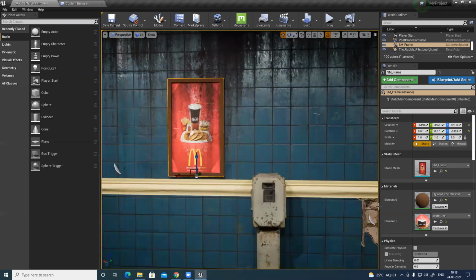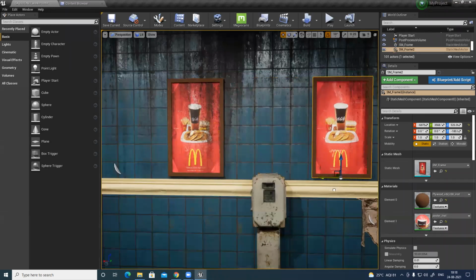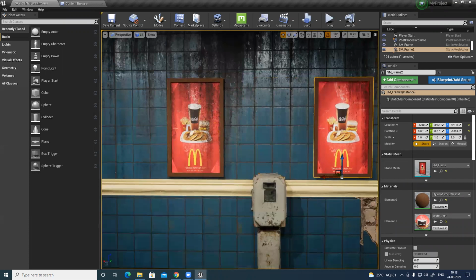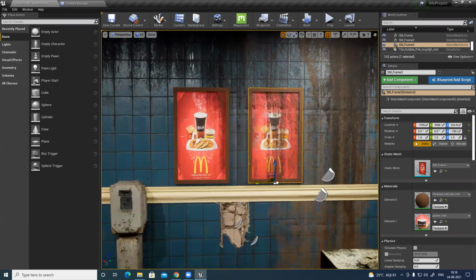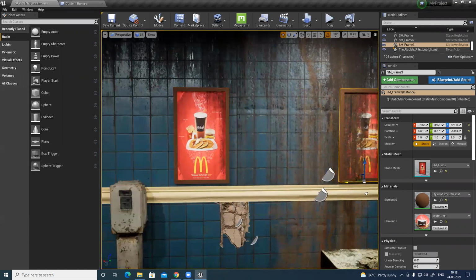In this case, you can see the poster. I have created a separate material for that. I can definitely duplicate this multiple times and change this poster.